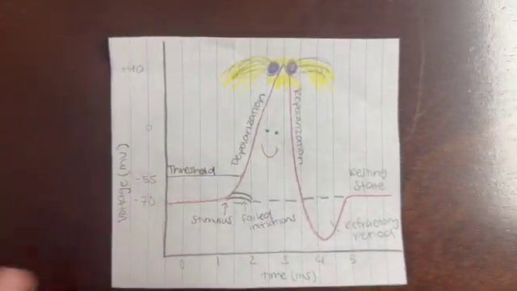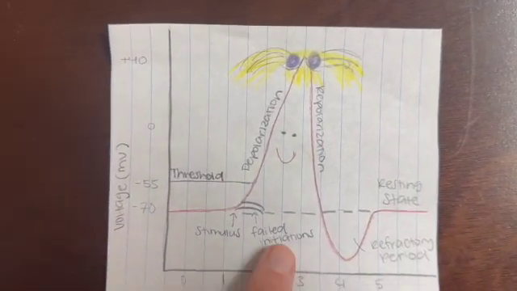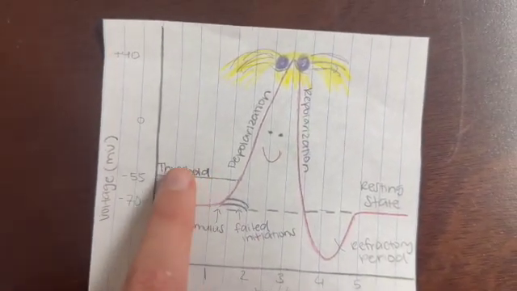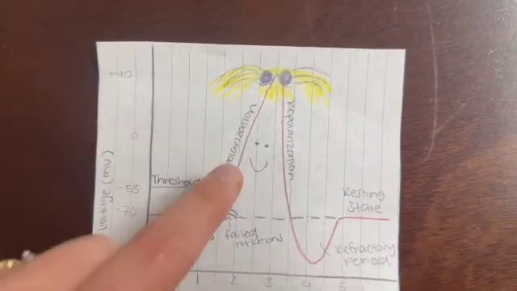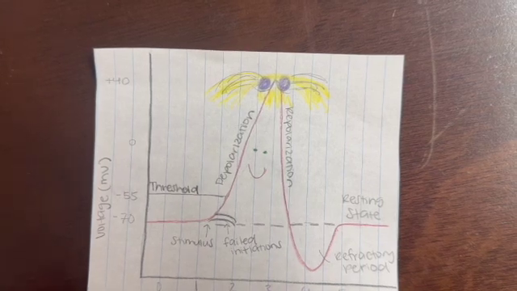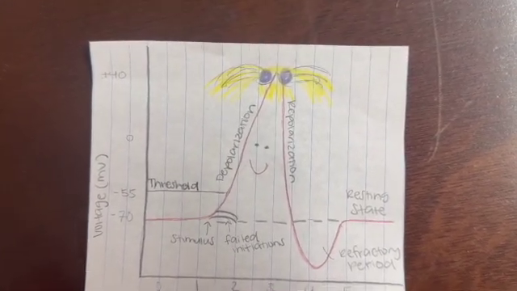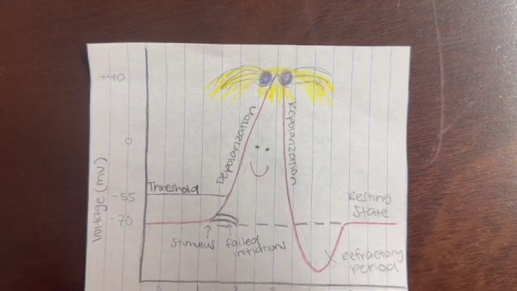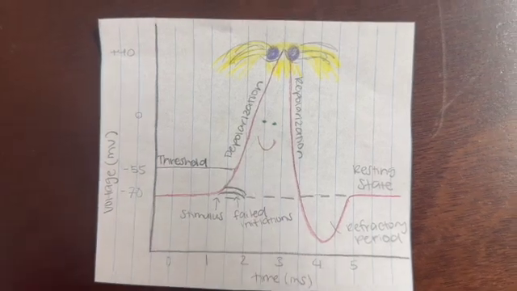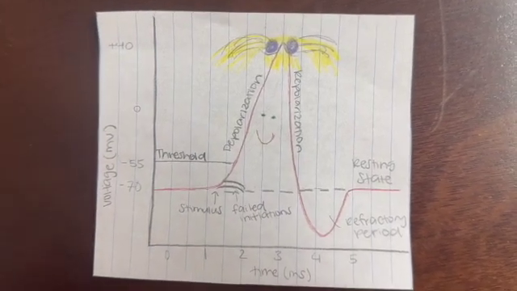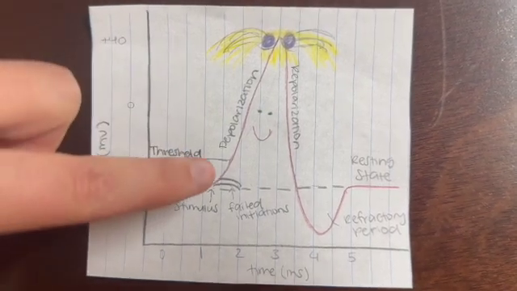When the membrane potential becomes positive, an action potential is stimulated. If the membrane potential reaches the threshold of about negative 50 mV, the cell depolarizes, meaning the charge of the cell becomes positive. This occurs when sodium channels open and the flow of positive sodium ions enter. The stimulations are an all-or-nothing response. Failed initiations occur when depolarization doesn't make it to the threshold line. However, if the threshold is met, then a full action potential is activated.